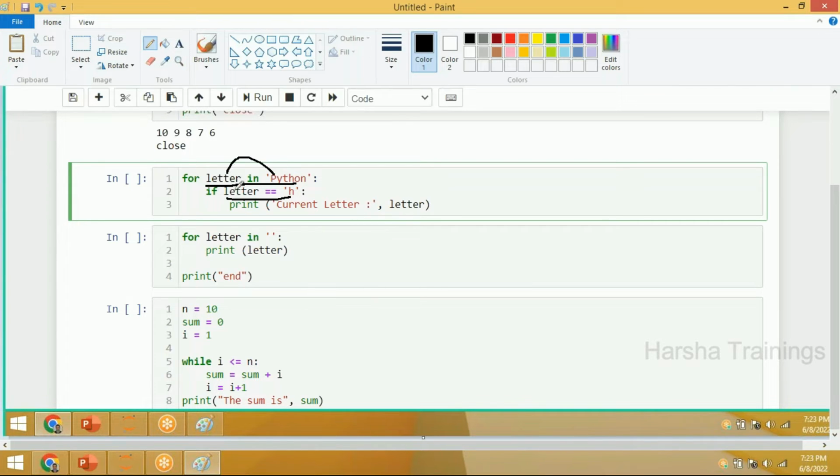First, P will be capital letter. If P double equal to H, no. Y will be capital letter. Y double equal to H, no. T will be capital letter. T double equal to H, no. H will be capital. H double equal to H. Then only I'm printing. Only the output is H. Okay, na?